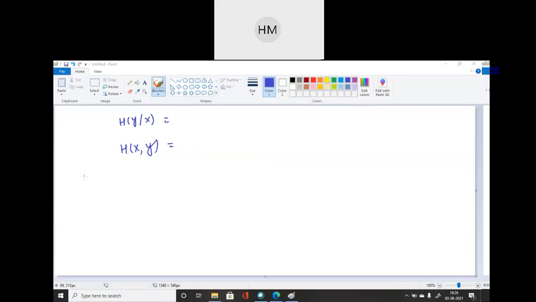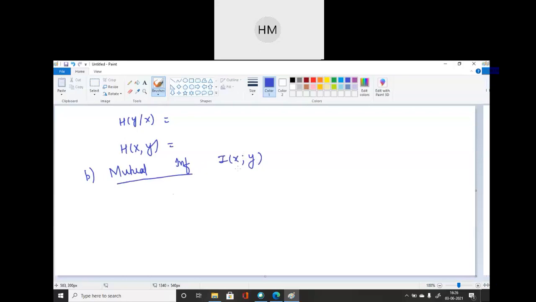So now write down part B of this, which is known as mutual information. Please write down. Here, the definition will remain the same.